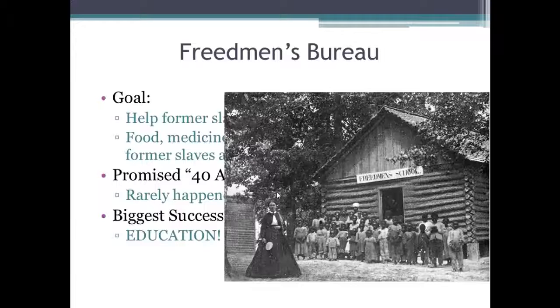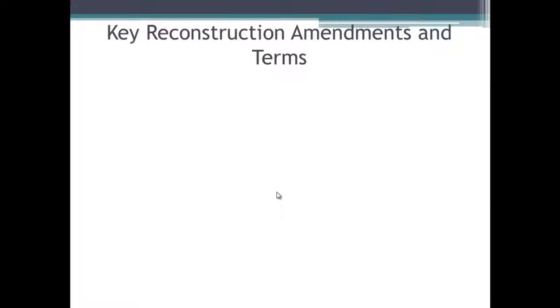Hundreds of thousands of blacks were educated. That's very important because during the Civil War and prior to the Civil War, it was illegal for blacks to learn how to read and write, and their illiteracy rates were as high as 90% for African Americans. So the Freedmen's Bureau helps address that. Know that, guys. Okay, we're going to throw three amendments at you and some key terms.